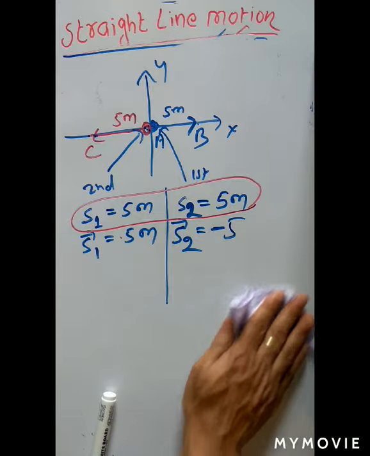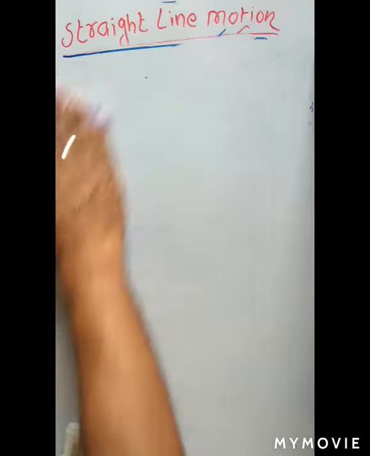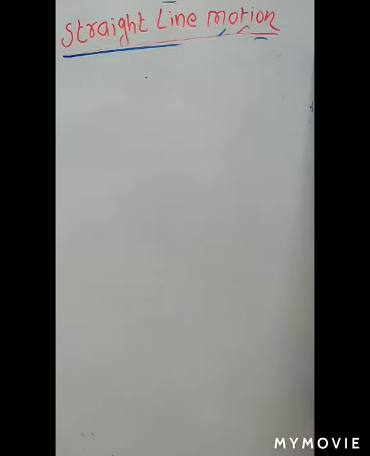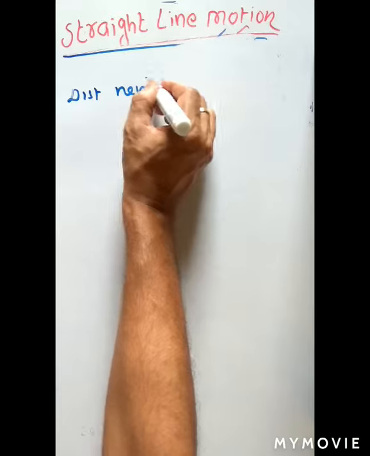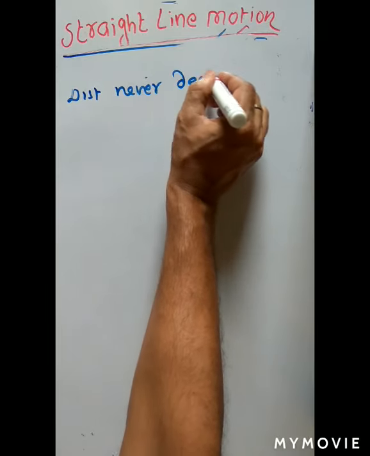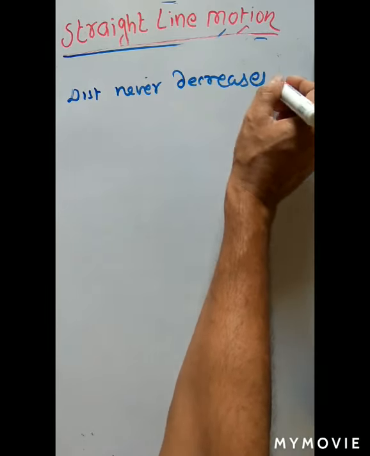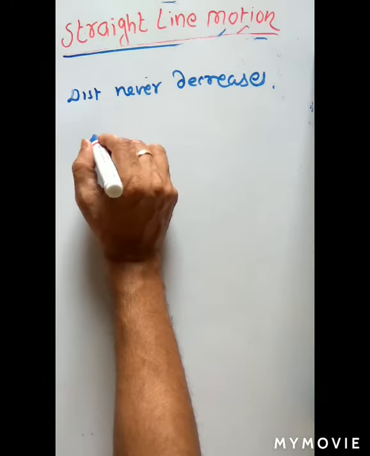Another factor is that distance cannot decrease. Distance never decreases. But displacement may decrease. Take an example.